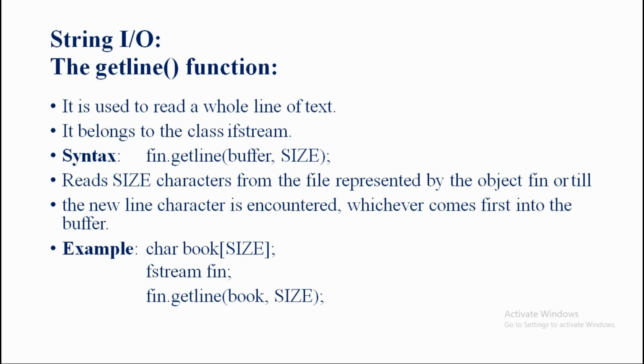The syntax is fin.getline, opening parenthesis, buffer, comma, size, closing parenthesis, and semicolon. I already explained how to use the example. Before using any fin, first of all we need to declare the fin as well as the book, everything by using the class name as well as the data type. Clear this point?